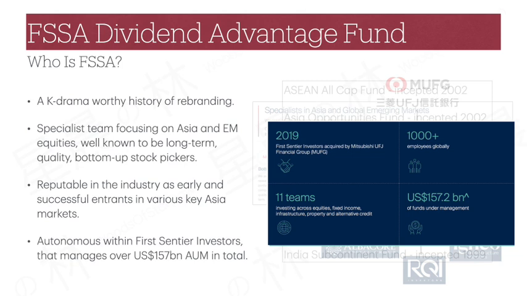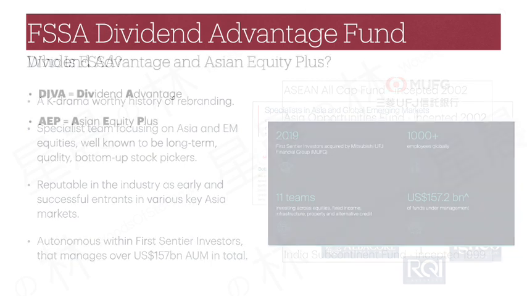FSSA runs an autonomous business while leveraging on the broader First Sentier Investors franchise. While I couldn't find details on FSSA-specific business statistics, they certainly are an important part of the $157 billion of assets under management at First Sentier Investors level.